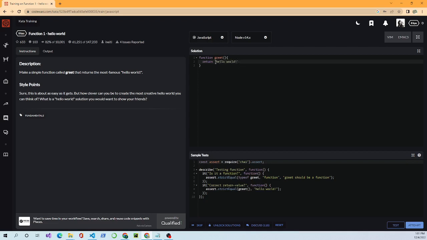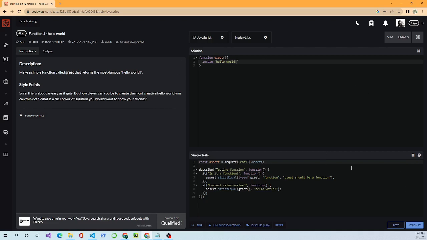It could be a sentence, it could be anything, but it's letters, numbers, anything that's in between the single or the double quotes is a string. But you've got to have matching quotes. It's something worth noticing: you've got to have a single quote here and a single quote there. Anyway, so function greet returns hello world.